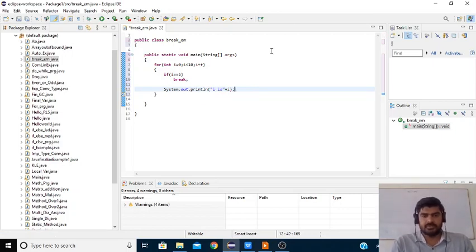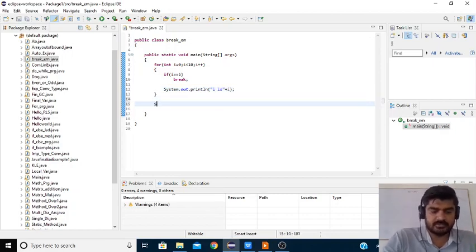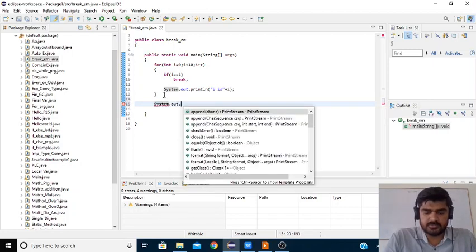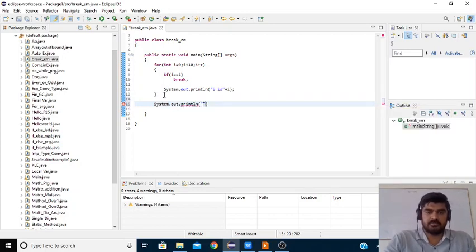Save this. After this for loop we can include one more statement, System.out.print, loop complete. Save this program and click on run.